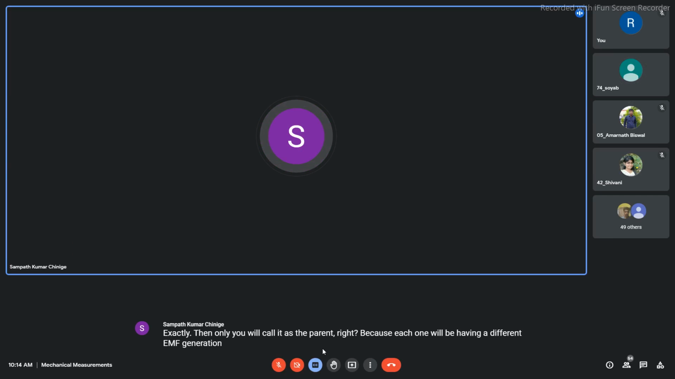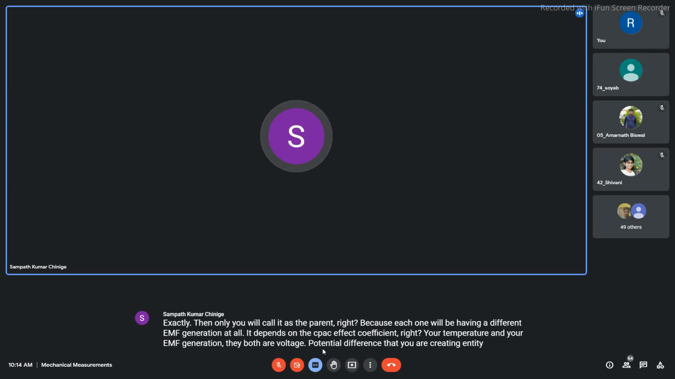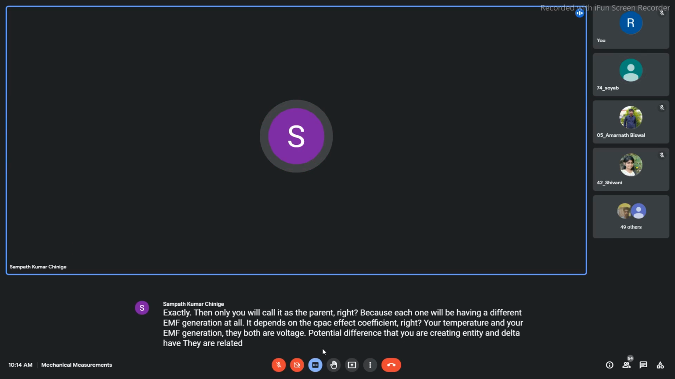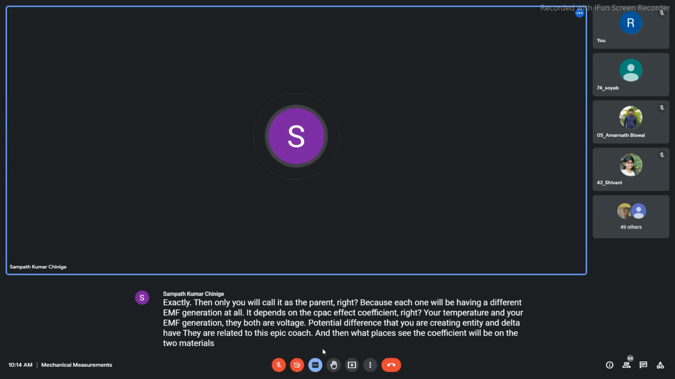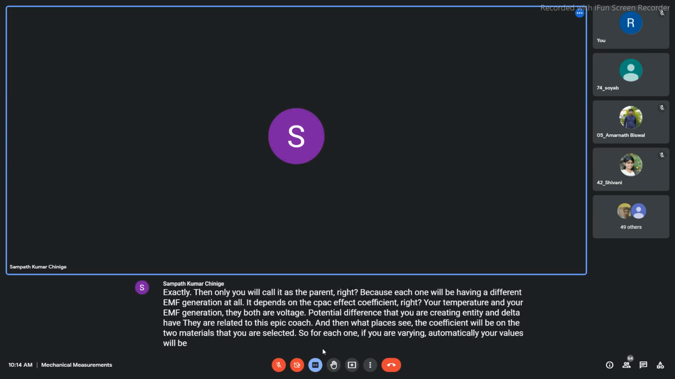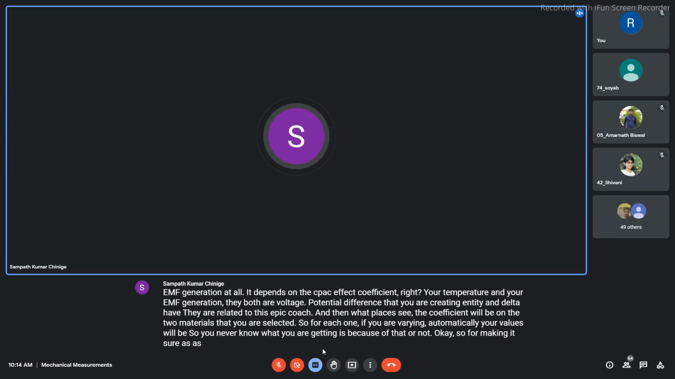It depends on the Seebeck effect coefficient, right? Your temperature and your EMF generation, they both are voltage potential differences that you are creating. Delta T and delta V are related by the Seebeck coefficient, which depends on the two materials that you are selecting. So for each one, if you are varying, automatically your values will vary. So you never know whether what you are getting is because of that or not. So for making it sure, as Mr. Amarnath has rightly pointed out, suppose there is an error, a lot of deviation, it is like minimizing the error.